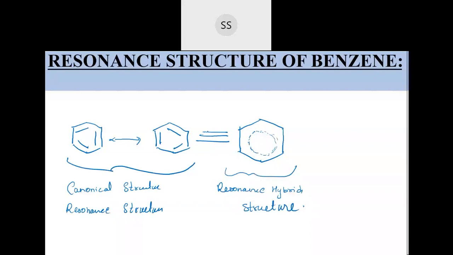Make this three lines. These three lines indicate that we have combined these two and written the third one. This is a combination of these two. The third one which I have written is the combination of the first and the second one.